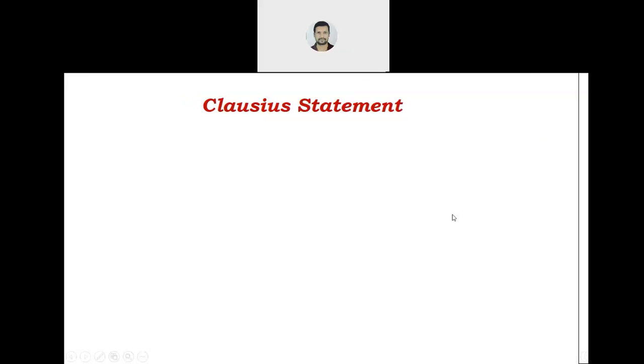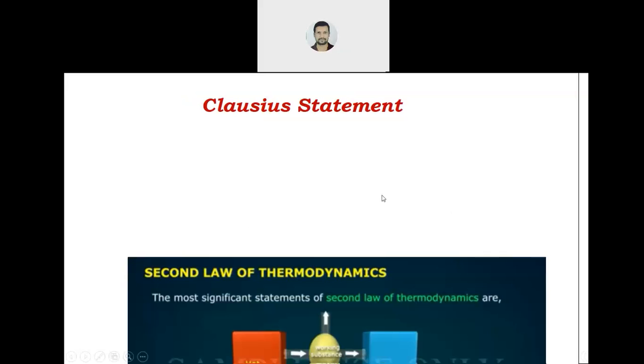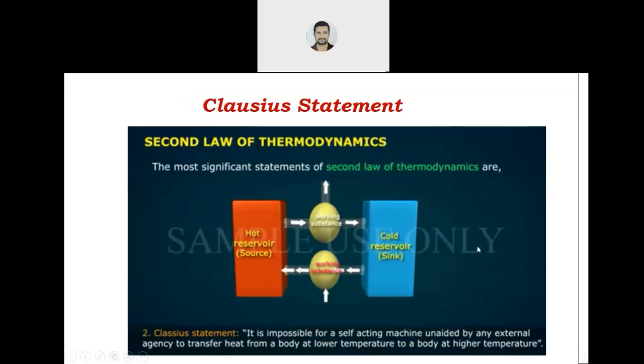Now Clausius statement. The second statement is the Clausius statement. What is this statement? Again see this figure. What is written? It is impossible for a self-acting machine unaided by any external agency to transfer heat from a body at lower temperature to a body at higher temperature. Now what does it mean?